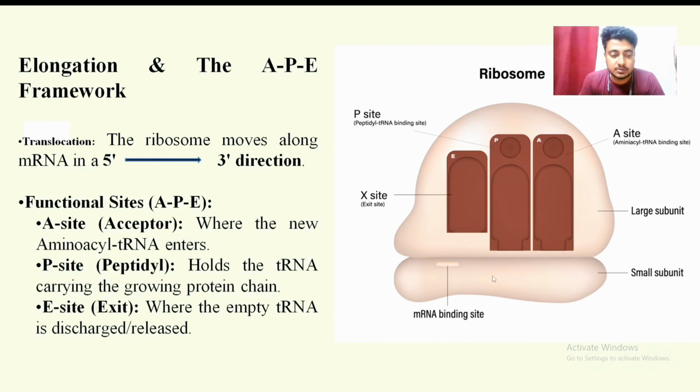In this model of the ribosome structure, the large subunit, the top part, contains the A, P and E sites. This diagram also highlights the physical makeup of the ribosome. This is the large subunit, the top part where the A, P and E sites are located. Then the small subunit, the bottom part, anchors the mRNA. Also present here is the mRNA binding site.